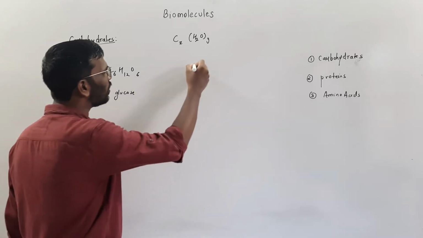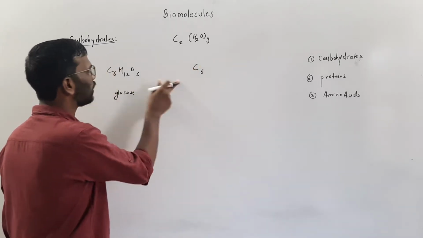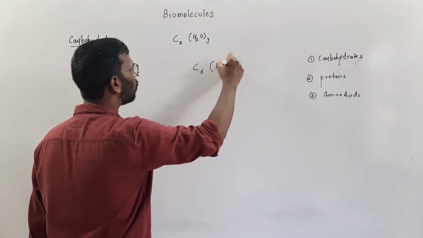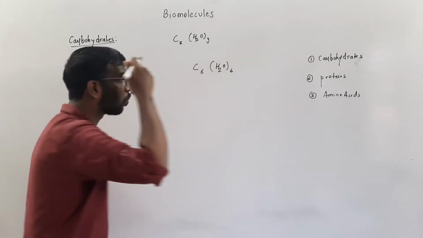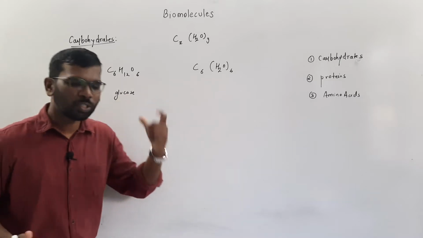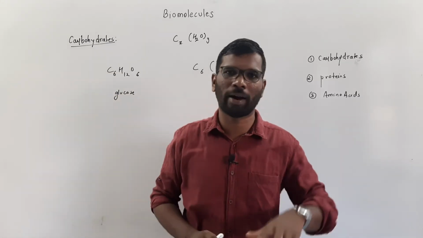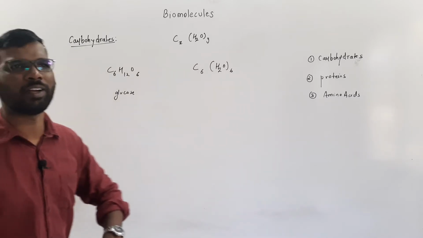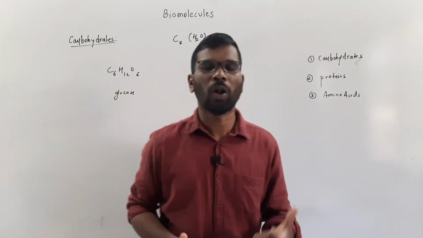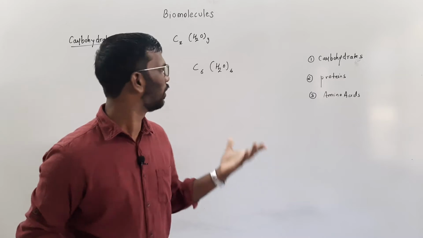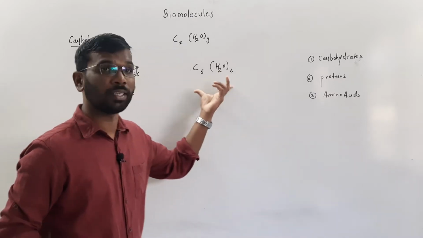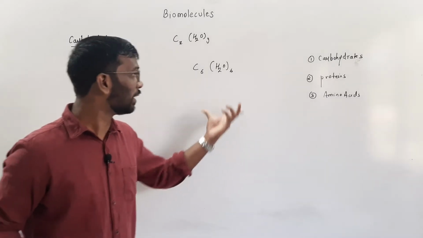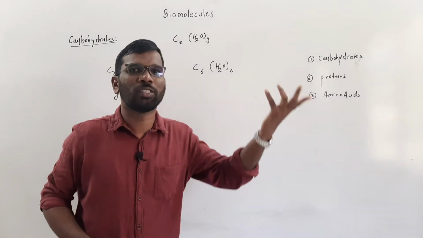If I take 6 common from C6, then how many water molecules are there? H2O, there are 6 water molecules. So this was the earlier definition of the carbohydrate: carbon and a water molecule, that is, the hydrate. But later it was understood that not all carbohydrates have this molecular formula, and anything which has this type of formula is not necessarily a carbohydrate.